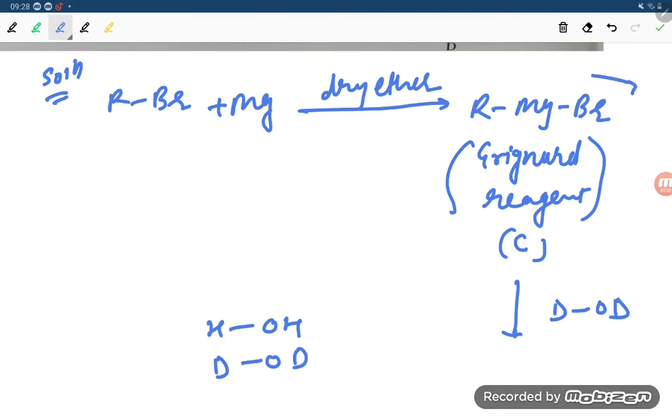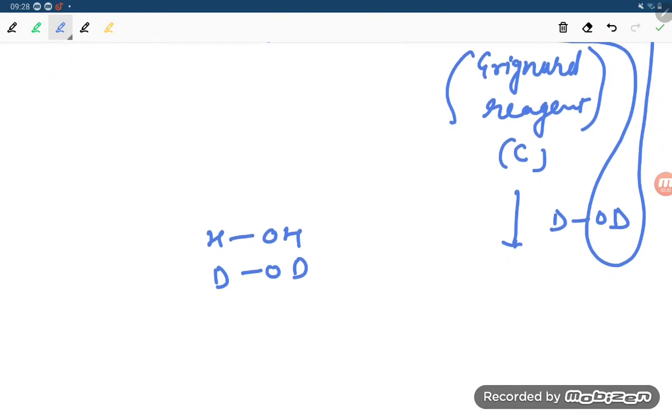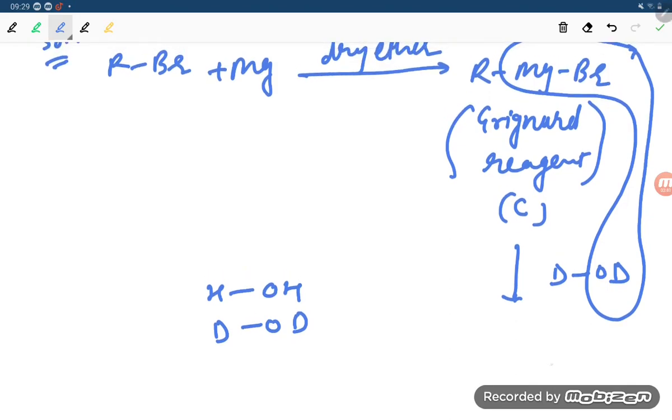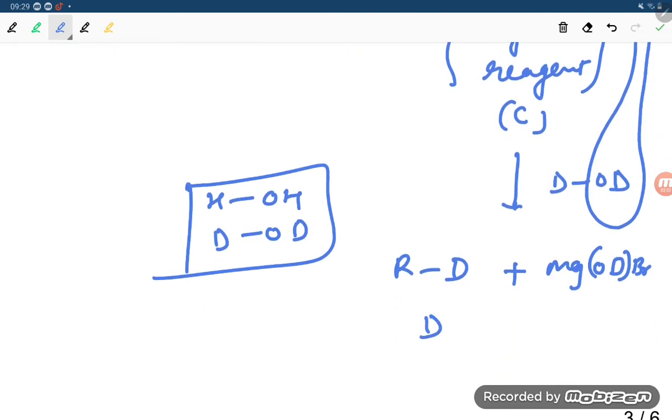So what will happen? This portion will be coming out. If this portion comes out, what will be the product? It will be MgOD Br, and the remaining part will form RD. Okay, RD. So this is C and this RD is the D product.